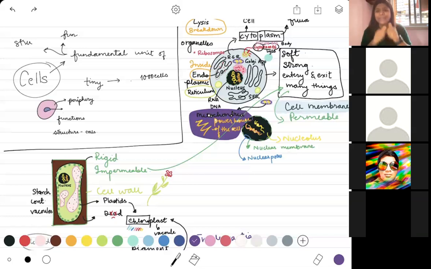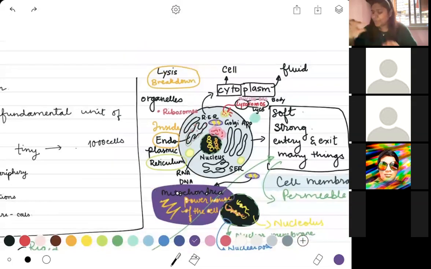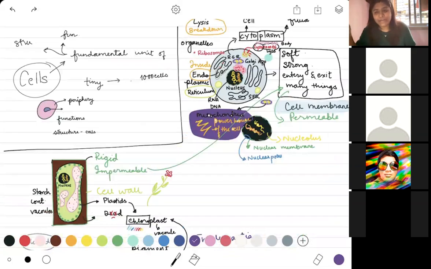All you have to do is take a book and draw this thing. It doesn't have to be as bad as mine. You can obviously try to make a better picture. Or you can simply take a picture online from the net and paste it onto your notes, whatever you feel comfortable with. I prefer people drawing it. If you don't want to draw it, no pressure. But you might have to draw it in the exam, so be prepared for that. You take this picture for every organ and for every organelle. Organ is going to come in the next chapter. Right now, for every organelle, you're going to write its name and its functions right underneath that. How would you go about doing that?